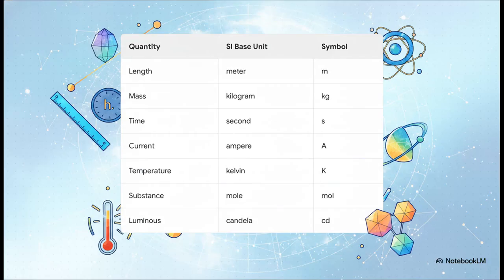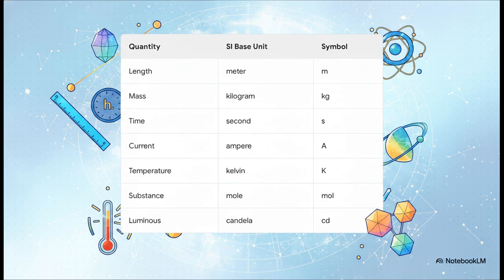To even begin measuring the universe, we first need to agree on the words we're going to use, right? These are the absolute bedrock of modern science, the 7 fundamental base units of the SI system. You've got the meter for length, the kilogram for mass, the second for time, and so on.